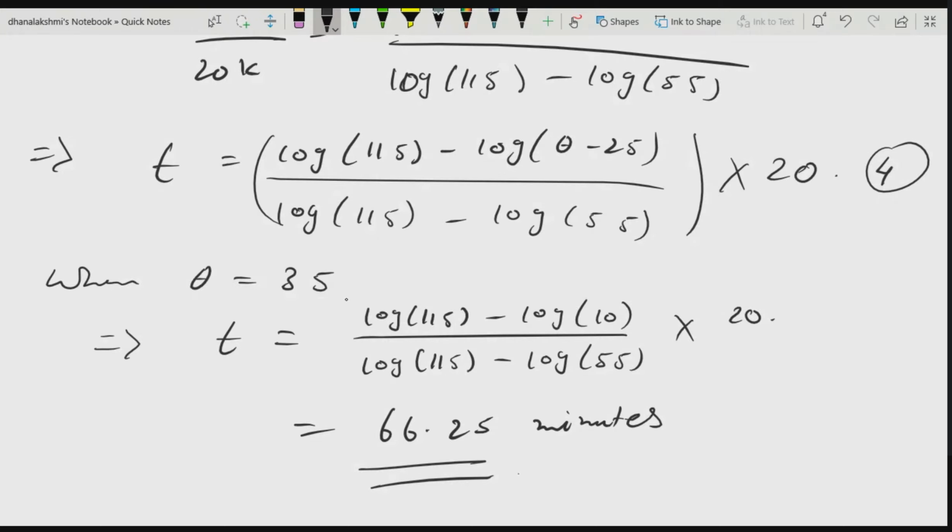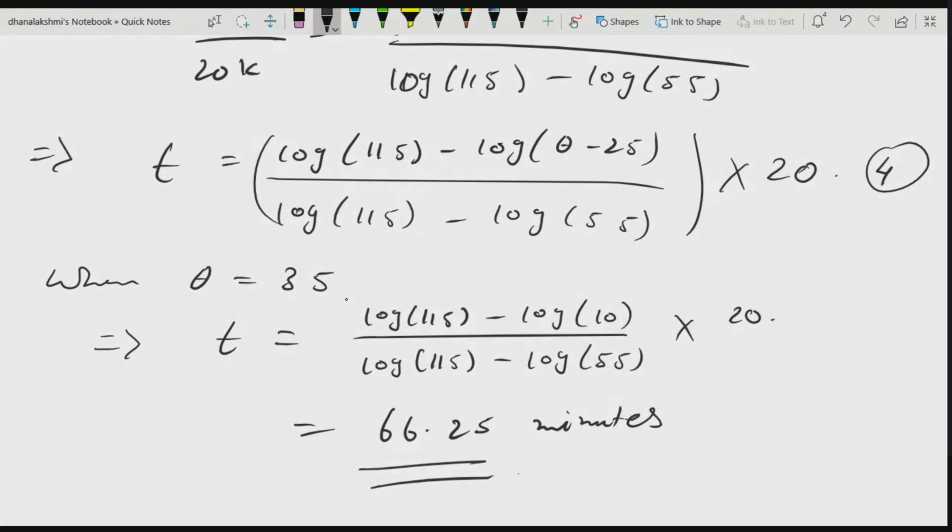I got 66.22. 66.54, ma'am. That you will get because of rounding of the values. Anyhow, you will get 66.2 something, maybe few more digits you can write there. So that would be the answer.